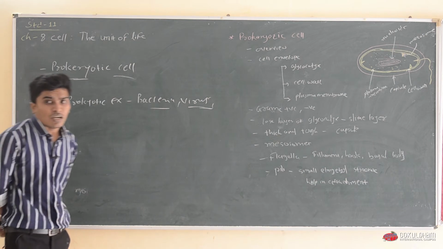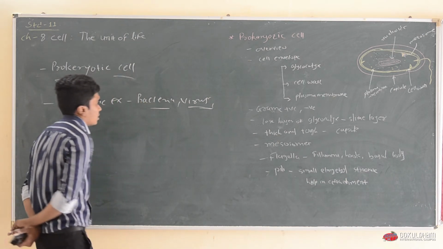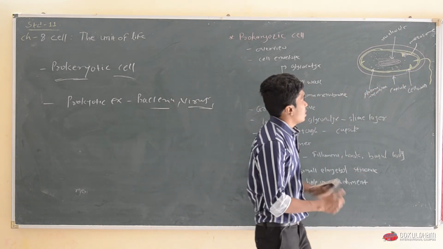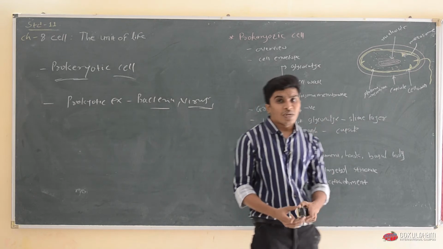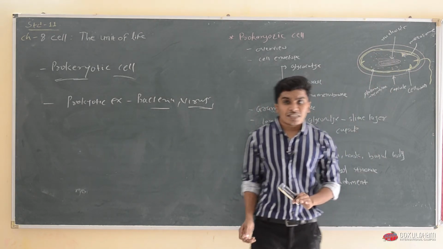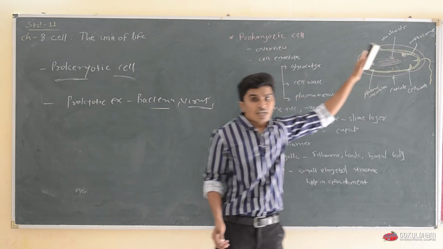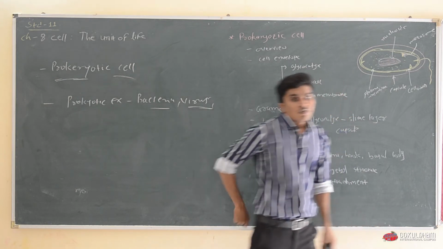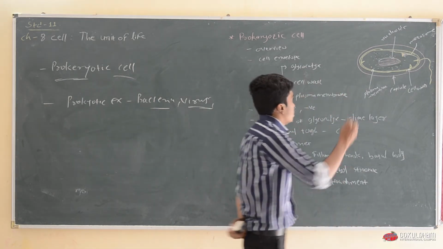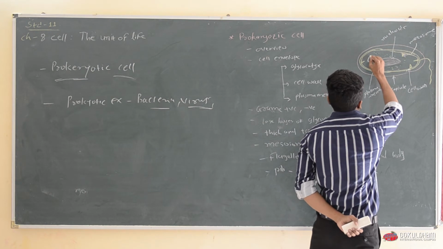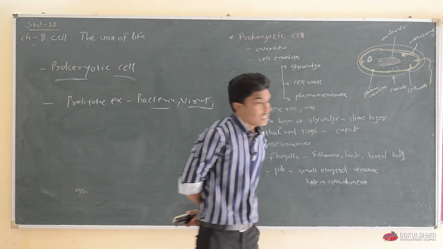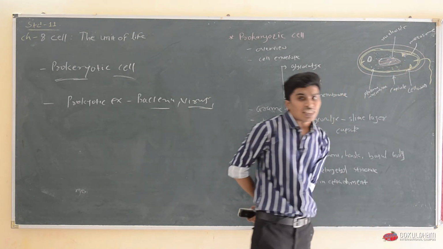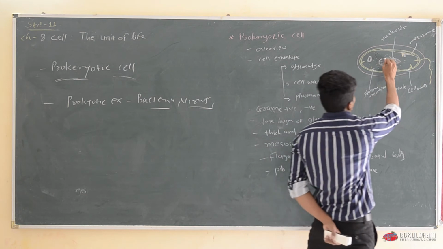Now let's see the overview of this prokaryotic cell. Here is the structure of the prokaryotic cell, which is composed of mainly the cell wall and plasma membrane, and inside the plasma membrane one primitive type of nucleus is present, which is known as the nucleoid, and it is present in a dense semi-fluid matrix known as cytoplasm.